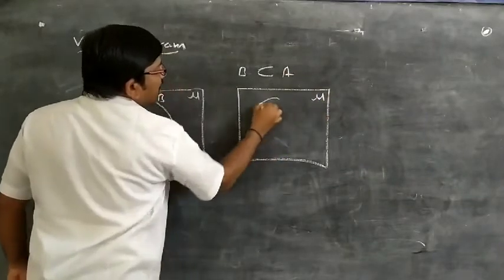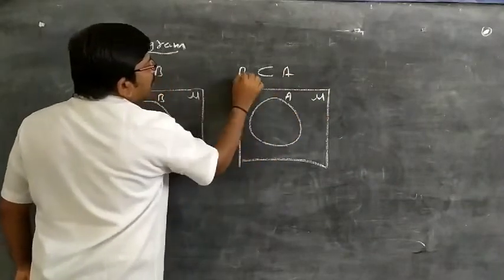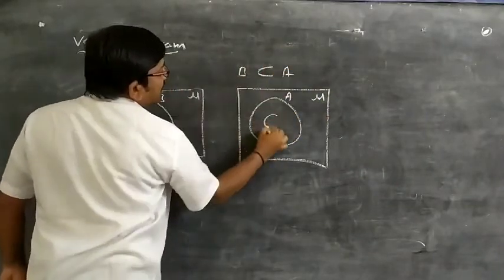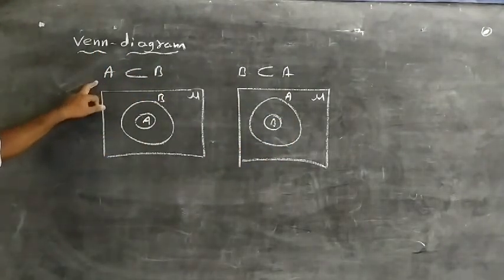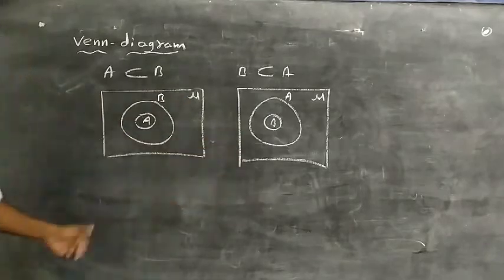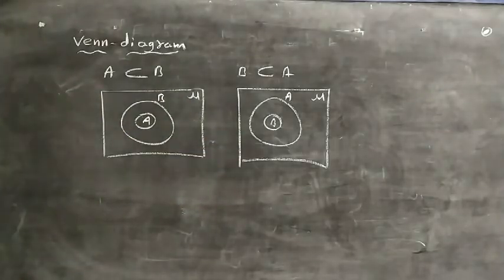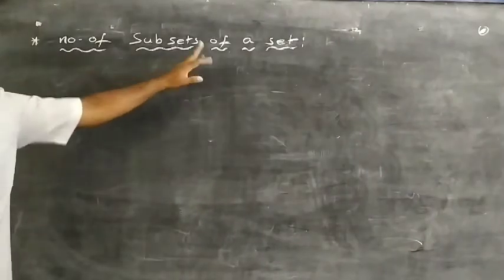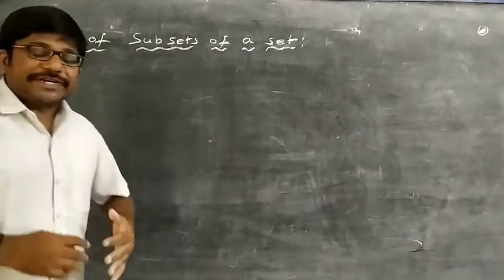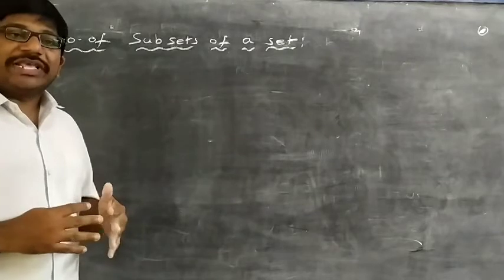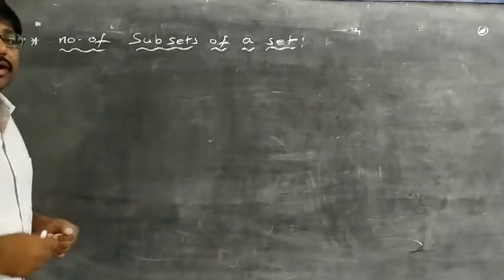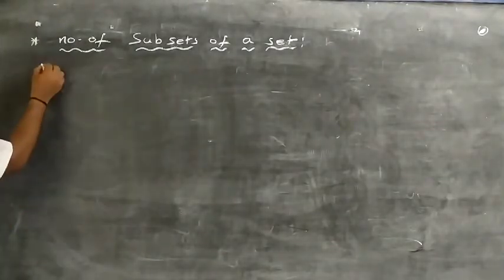Here A is a large set and B is included in set A. So this is the Venn diagram of A subset B and B subset A. Now, the number of subsets of a set. How many subsets can we write for a given set? Okay, let me do an example.